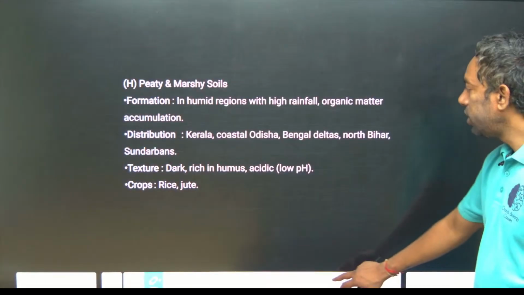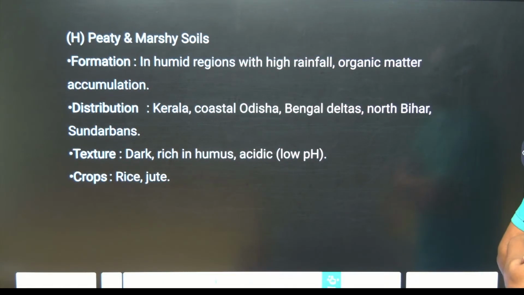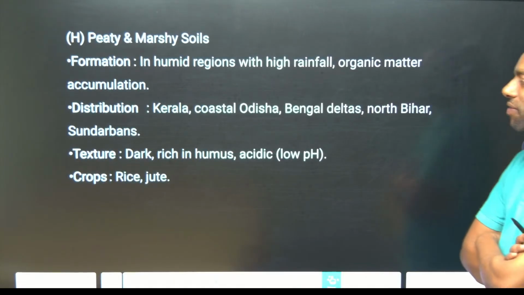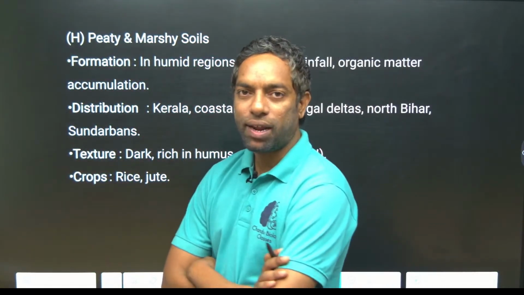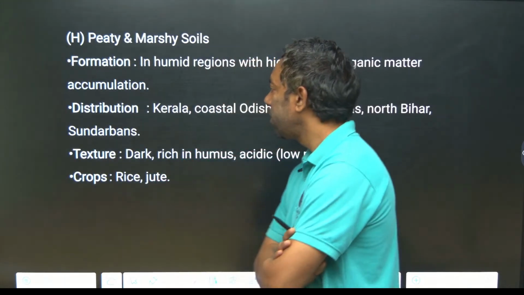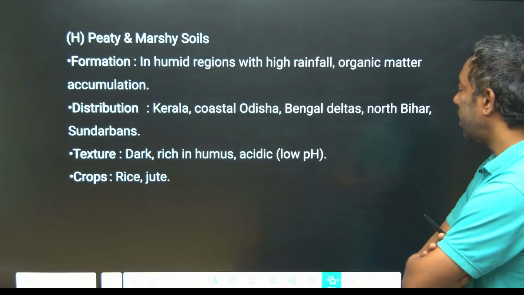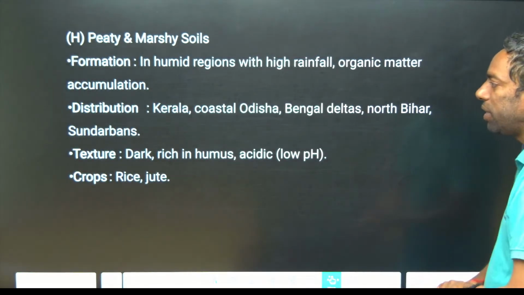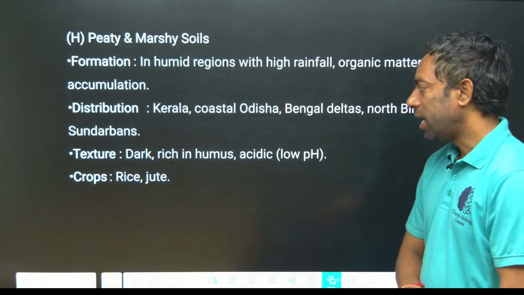Marshy soils are formed in humid regions with high rainfall and accumulation of organic matter. In any high rainfall area, if plants decay, they turn into humus. Distribution is in Kerala, coastal Odisha, Bengal and northern Bihar, Sundarban areas, mostly high rainy areas.